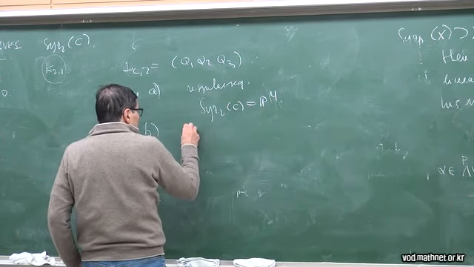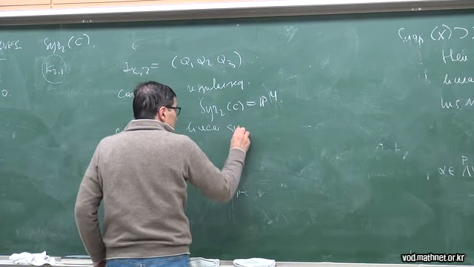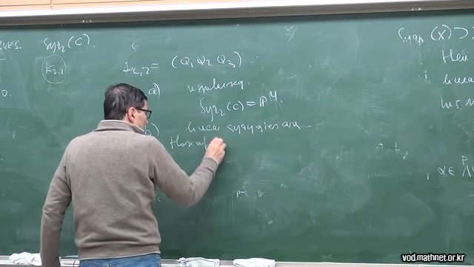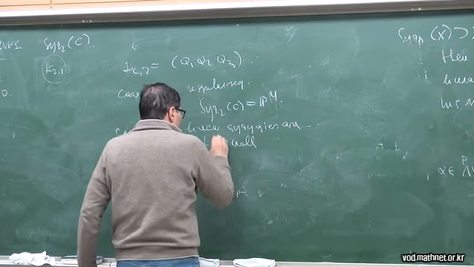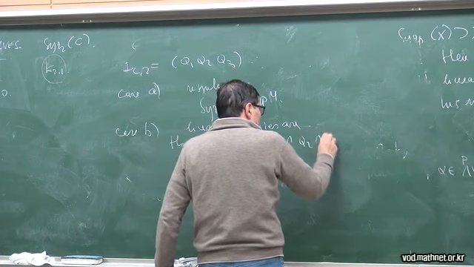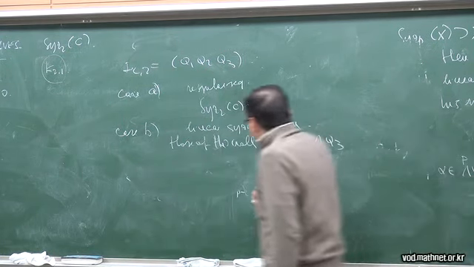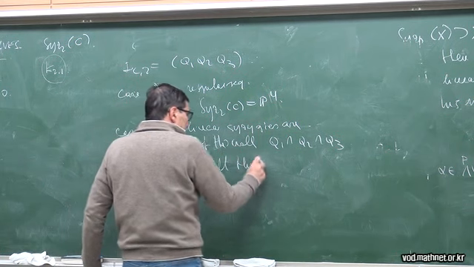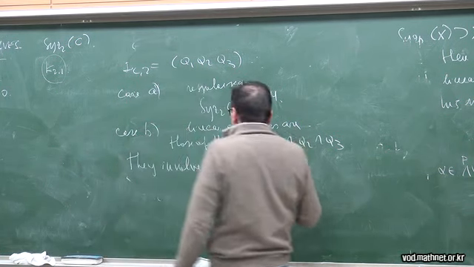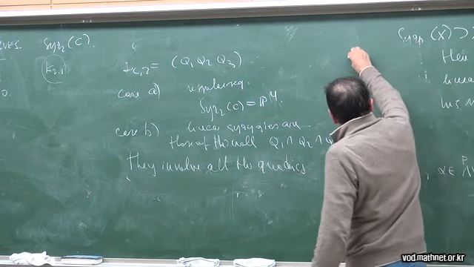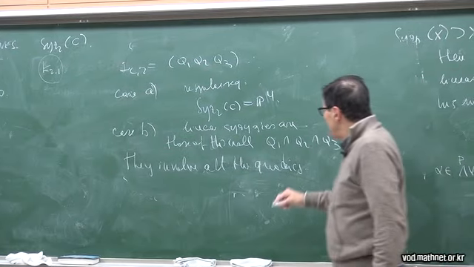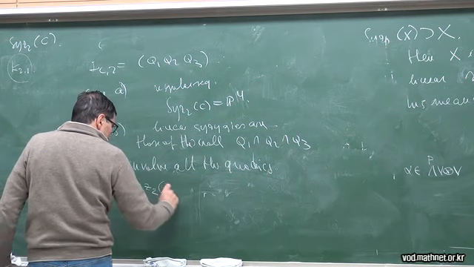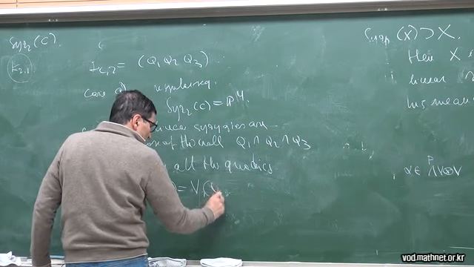And so the linear syzygies are those of the scroll, and these linear syzygies involve all the quadrics Q1, Q2, Q3, because as before you have a matrix of linear forms, 2 by 3, and so this means that the ideal is generated by the three quadrics.